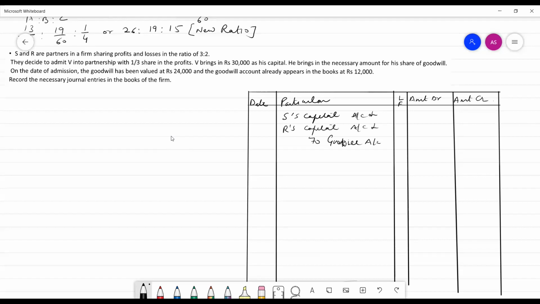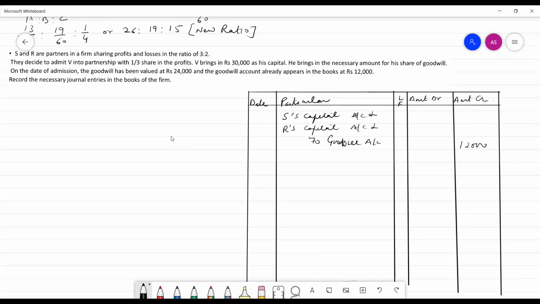The amount is 12,000. This 12,000 would be distributed among old partners in the ratio 3:2.